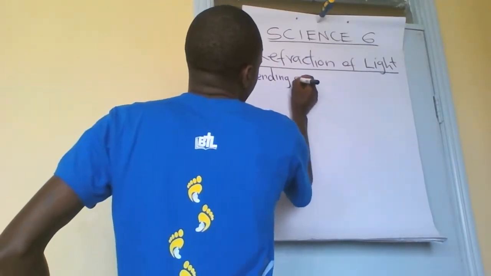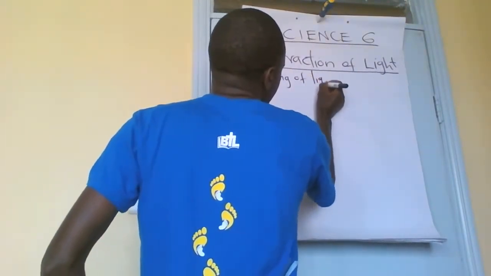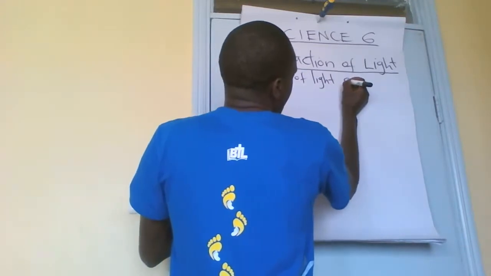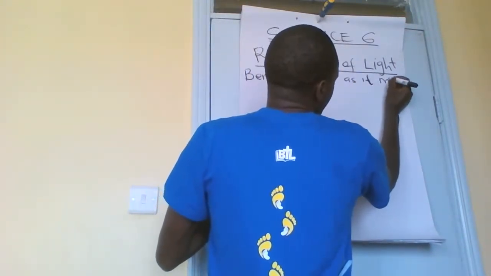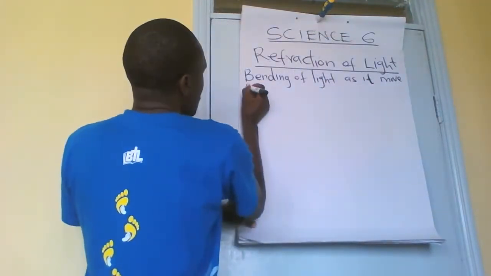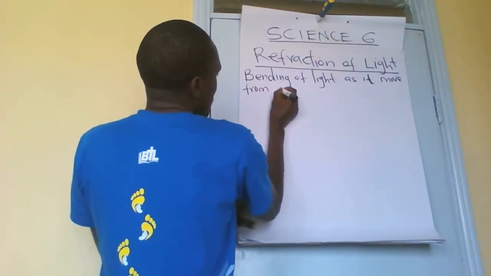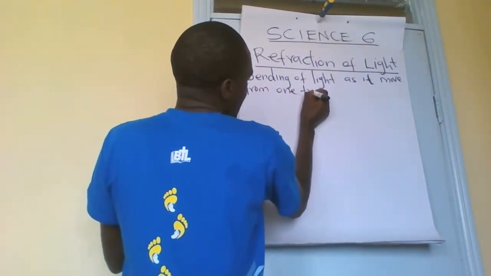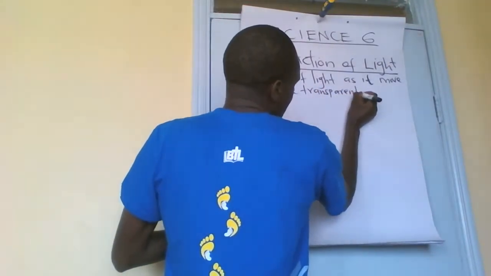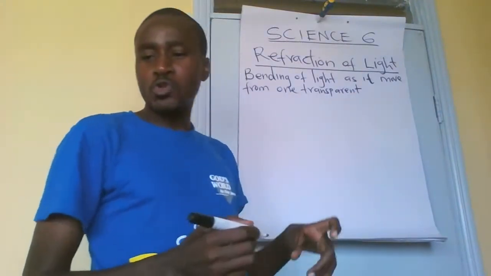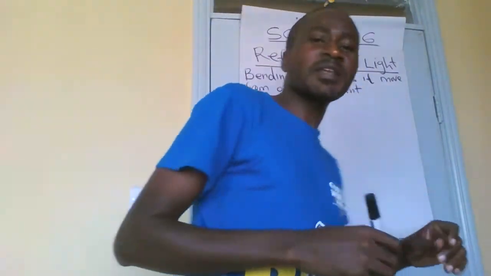Bending of light as it moves from one transparent medium to another transparent medium.